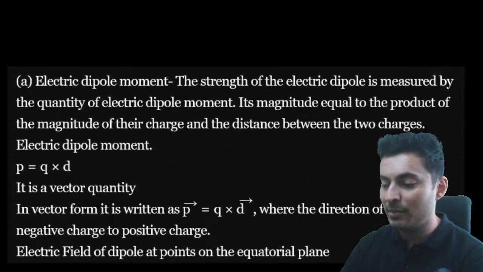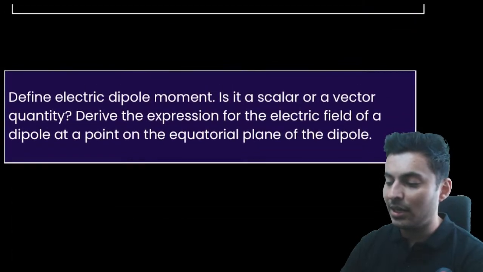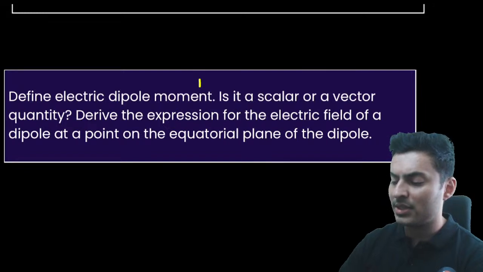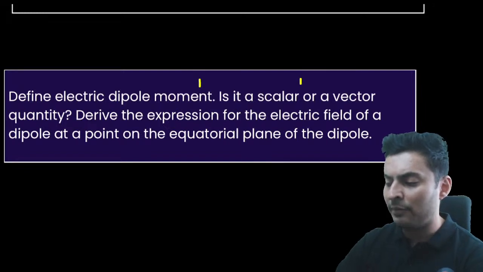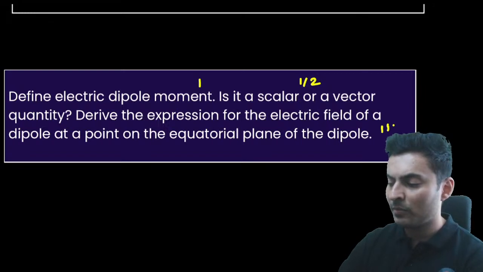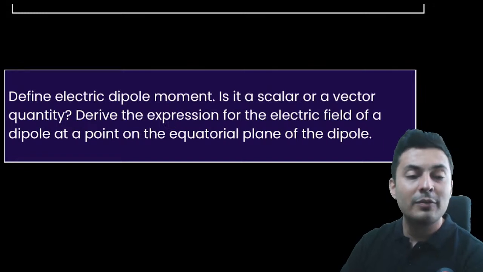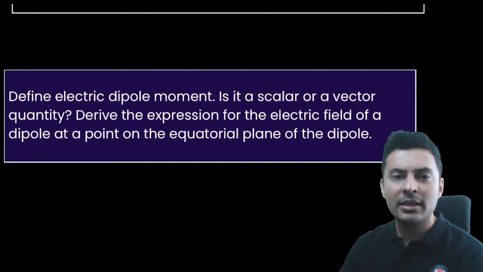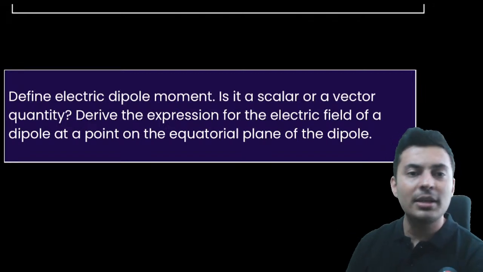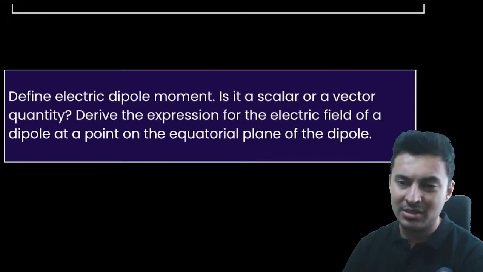So this is how a 3-marker question might look like. And they might give you partial marks. For definition, I'm guessing they might give 1 mark. For scalar and vector, maybe they might give half a mark or something like that. And then for derivation, they might give 1.5 mark, something like that. So you will get partial marks for every part. If you're not confident of the entire thing and you know that another optional question you don't know anything, then at least get those partial marks rather than losing out complete marks.